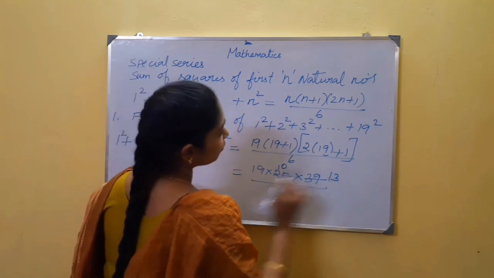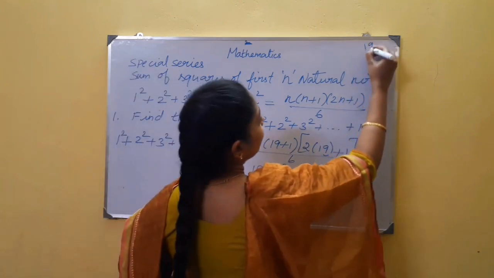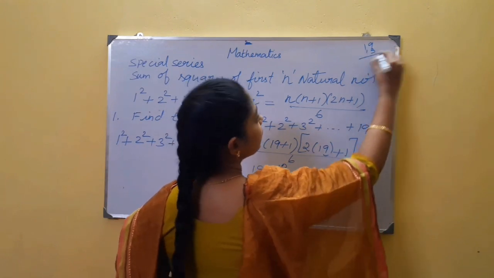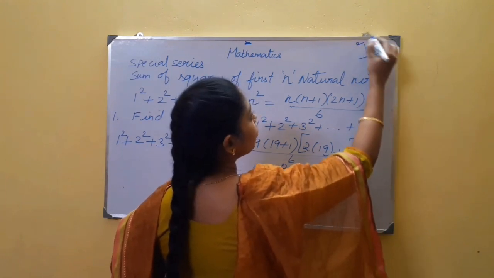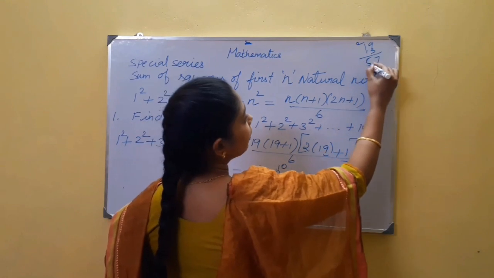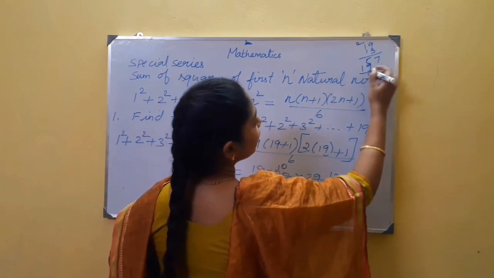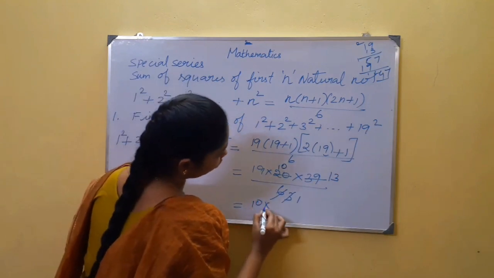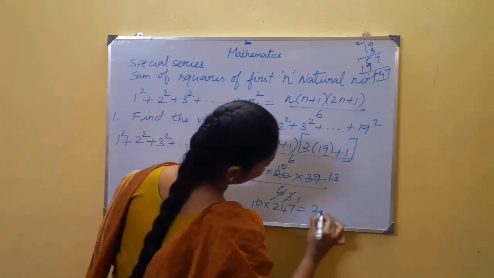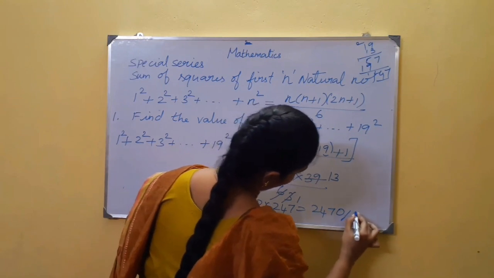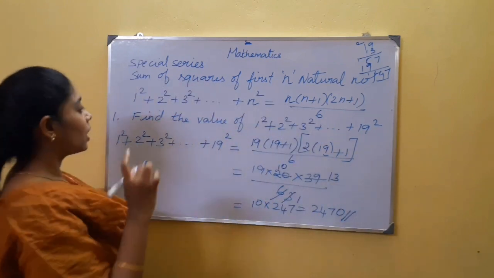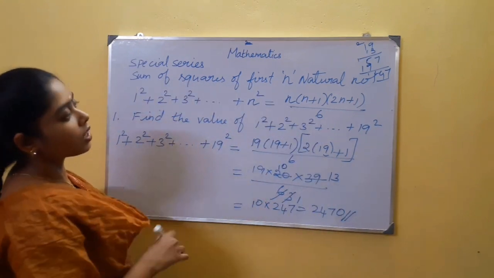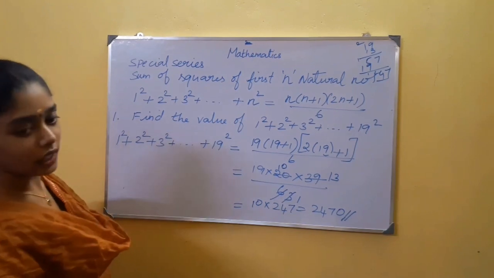What is the multiplication of 19 into 13, sorry? 3 9s are 27, 2. 3 1s are 3, 4, 5, 9, 1, 7 and this is 14, 247. So 10 into 247 gives you 2470. In such a way you can find the answer for the sum of squares of first 19 natural numbers.